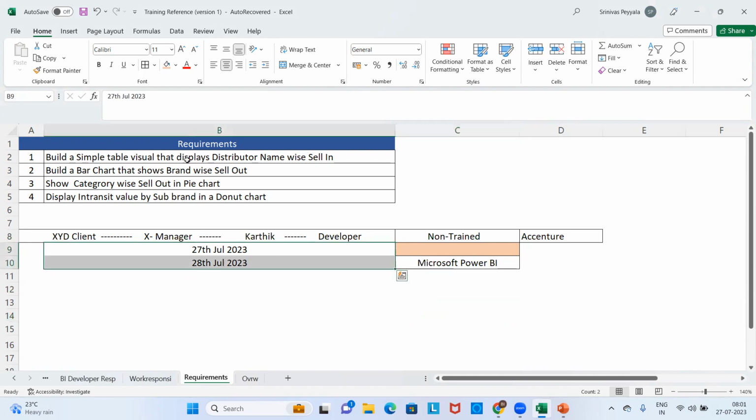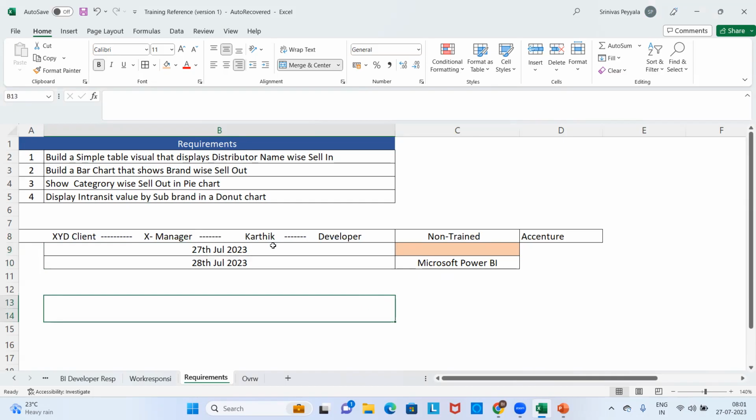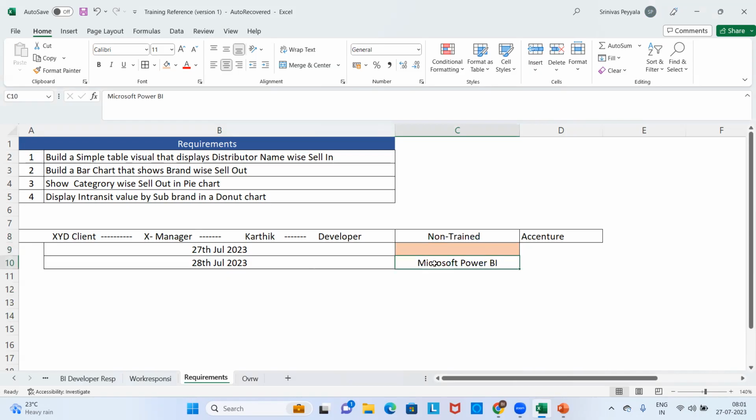The manager gave freedom to Karthik: the choice is on your own. You can take any tool, but the final goal should be to build these requirements. So on the 28th of this month, by tomorrow, he got to know he can use Power BI as a technology, and then he can take it forward.